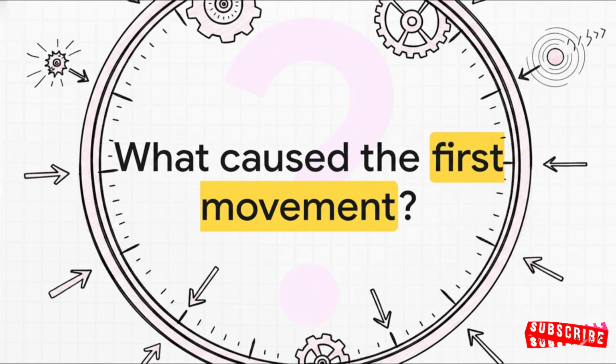As we wrap up this explainer, I want to leave you with one final, incredibly provocative thought to ponder about the grand clockwork of our reality. If the universe's total momentum is forever conserved, locked in this permanent, endless balance of equal and opposite forces, what does that mean for the very first movement that ever occurred? Who or what provided the initial force currency to set this entire cosmos in motion?